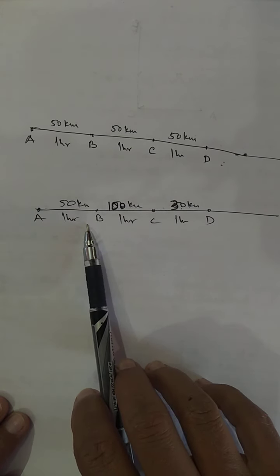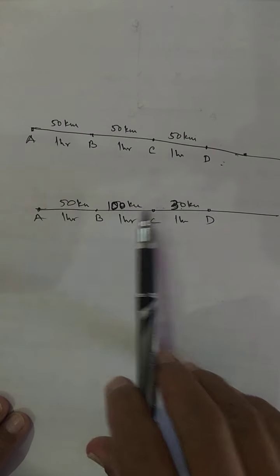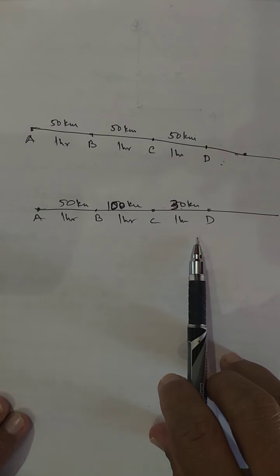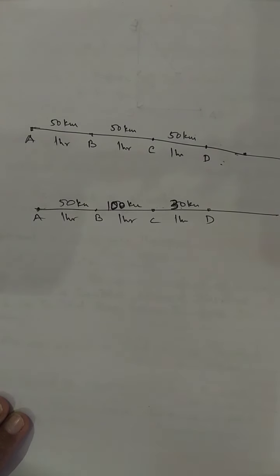So when a body covers unequal distances in equal intervals of time, then that is known as non-uniform motion. It may also be said to be variable speed. So these are the examples of uniform motion. This is an example of non-uniform motion.